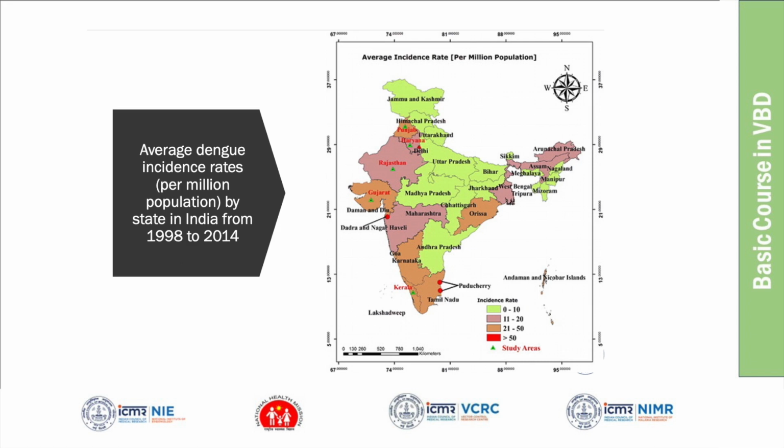You see that states in South India, like Karnataka, Kerala, Tamil Nadu, some parts of Maharashtra, are still low based on the reported cases. Gujarat and Odisha, and the southern part of India, the incidence is high. So the endemicity of dengue is high in the southern region.